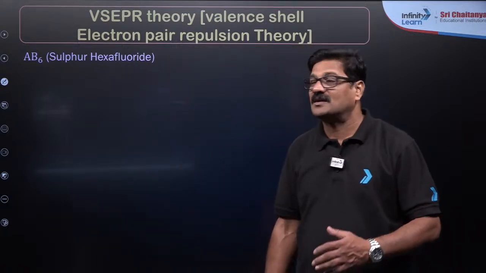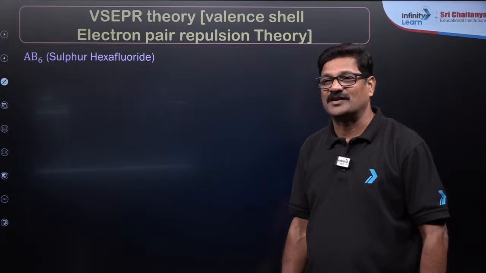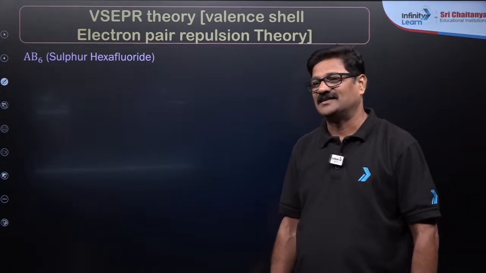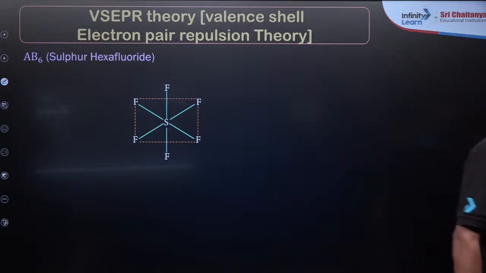And Shubham, इसका shape and geometry क्या होगा? Shape and geometry क्या होगा? Suresh Kumar, it is octahedron. It is an octahedron, है कि ना? Yes, there is no odd electron. ठीक है?